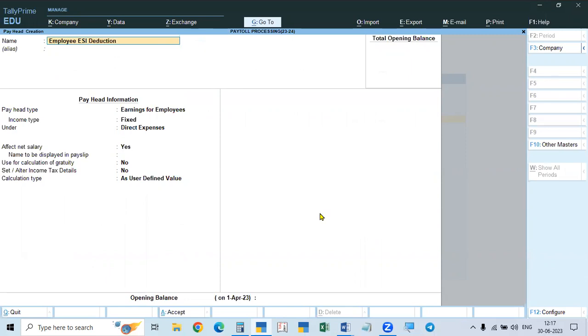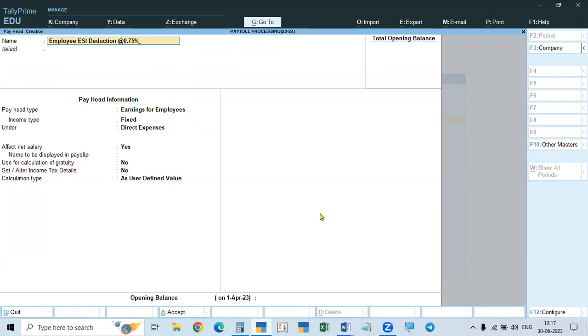So here, what is the rate? Total amount is 4%. In that, the deduction from the employee will be only 0.75%. Only 0.75%. Balance will be paid by the employer. That is 3.25%.